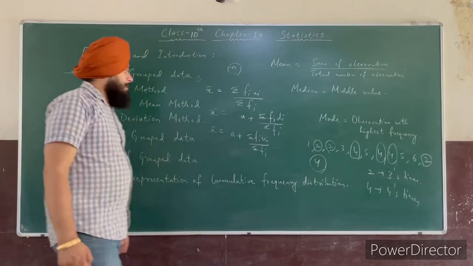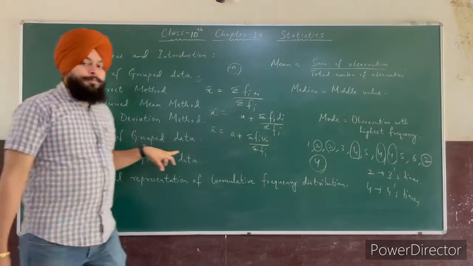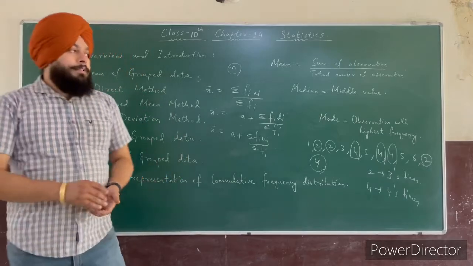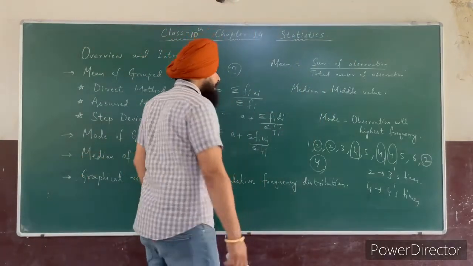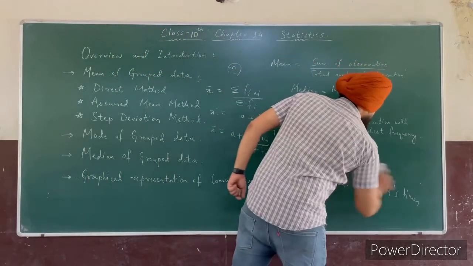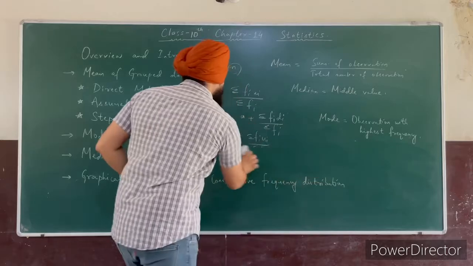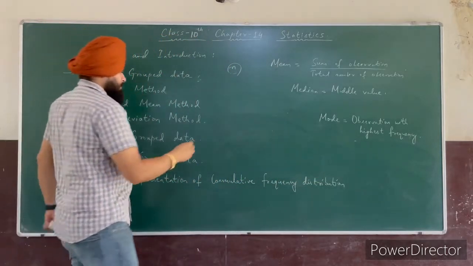Clear, students? So in this class 10, you have to find the mode for grouped data. In grouped data, the class interval is given and their corresponding frequency is given also. So we have to find their mode. So what is the formula for mode?